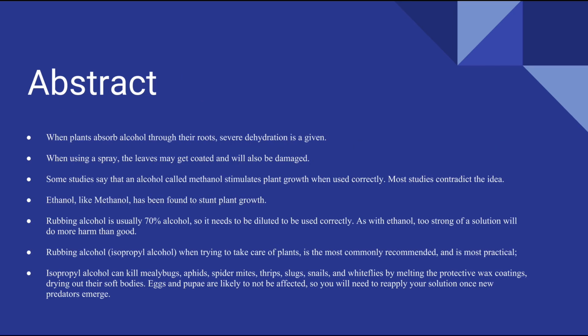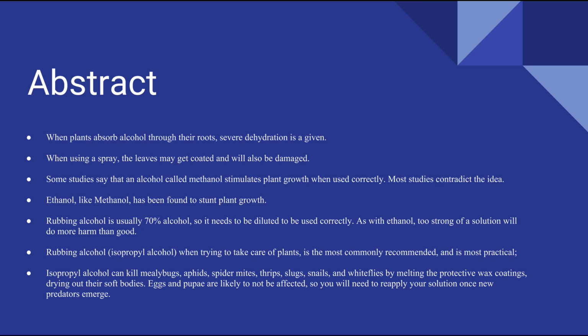After conducting research before and after the experiment, here are the main topics we felt are most imperative to know. When plants absorb alcohol through their roots, severe dehydration is a given and the plants will die. When using a spray, the leaves may get coated with alcohol and could be damaged. Some studies say that alcohol called methanol stimulates plant growth when used correctly, but most studies contradict this idea. Ethanol, like methanol, has been found to stunt plant growth.